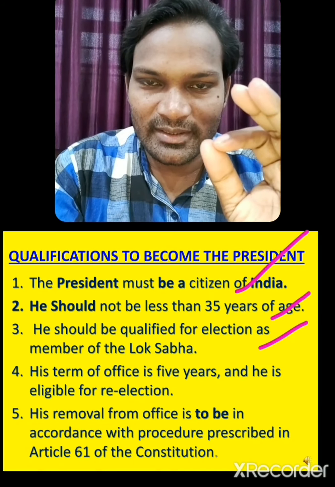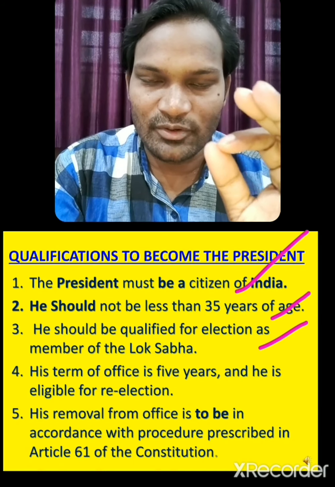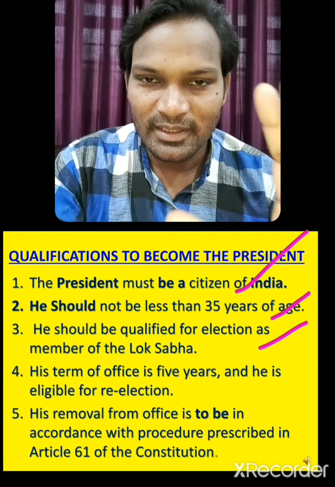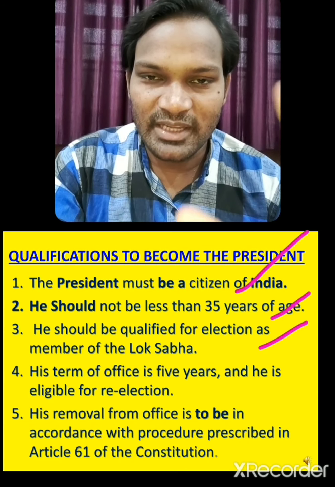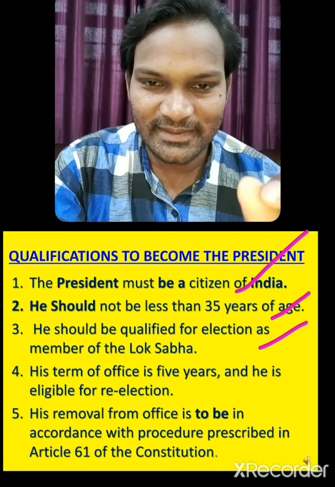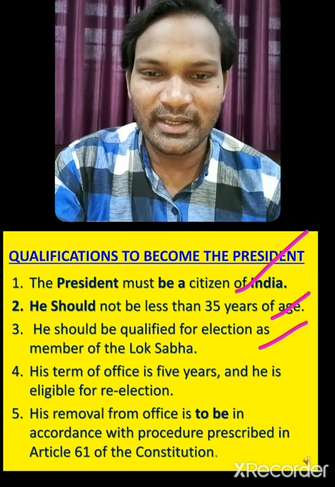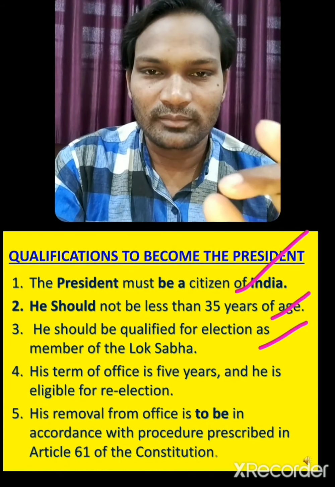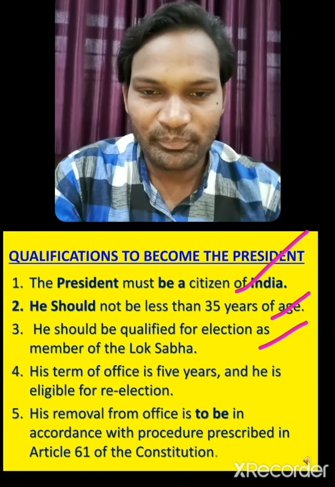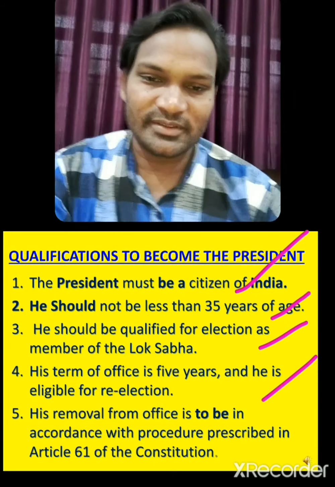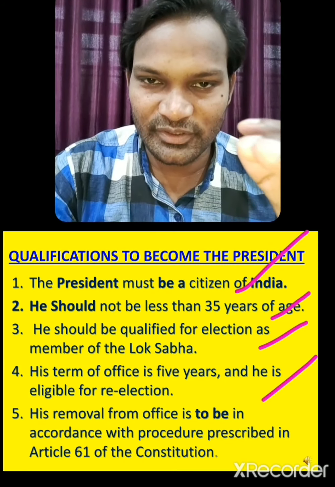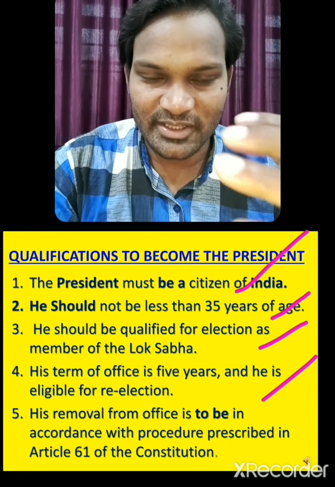Some of the presidents did not belong to any political party, as happened with the late President APJ Abdul Kalam. He was not a member of a political party, but he was qualified to be elected as a member of the Lok Sabha after he had become the president. Next point says his term of office is 5 years and he is eligible for re-election. 5 years he can be in the office and he can contest for re-election.